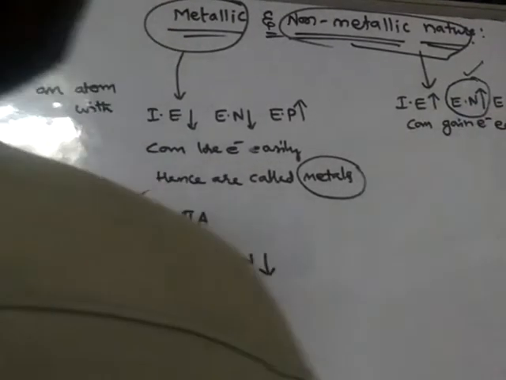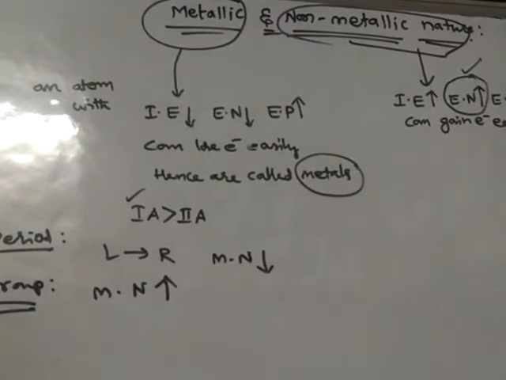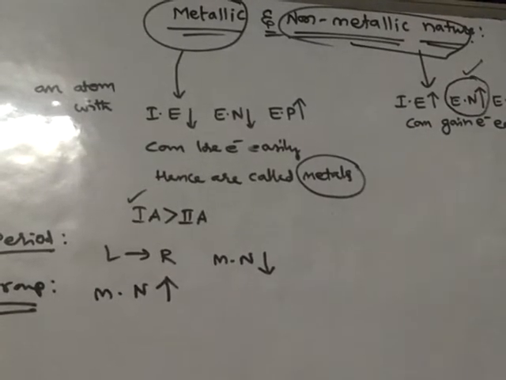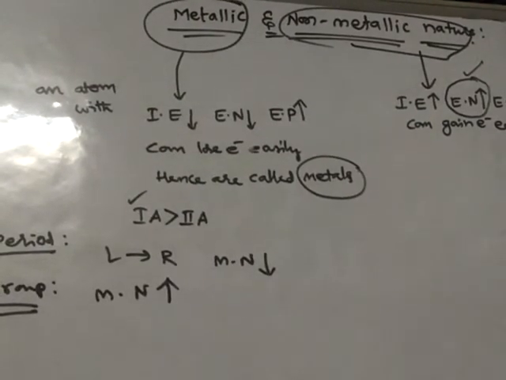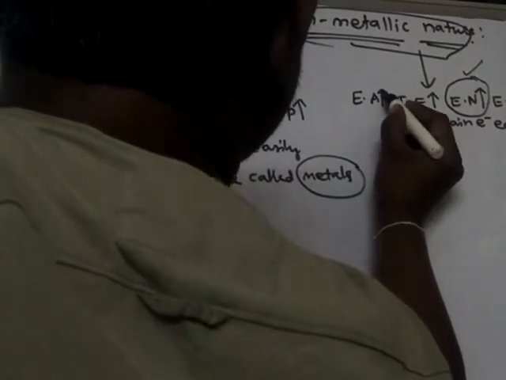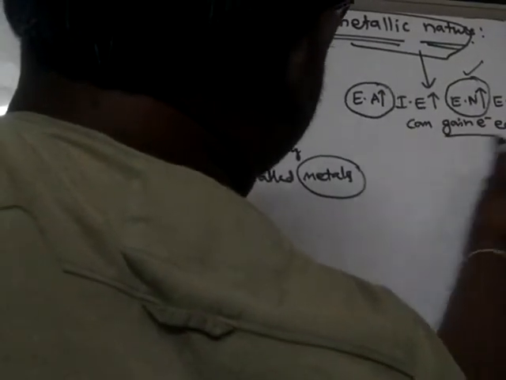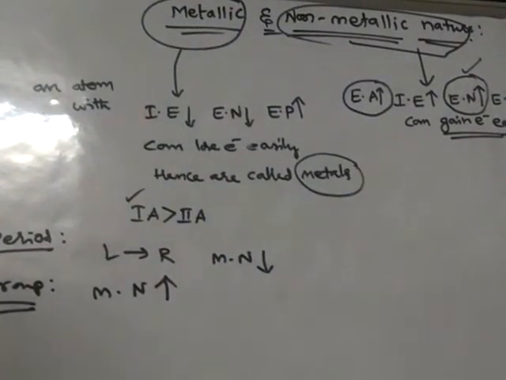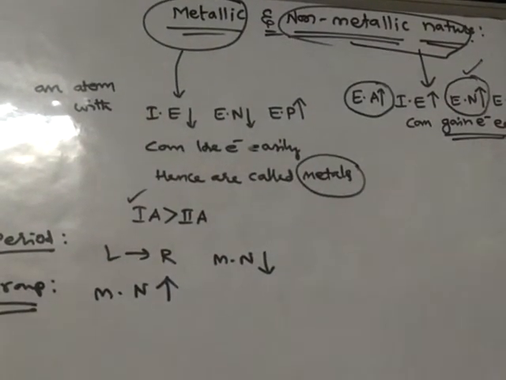This is most important. When electronegativity is more, that atom can readily gain electrons. And one more thing, electron affinity also. When electron affinity is more, the atom can exhibit this nature easily.